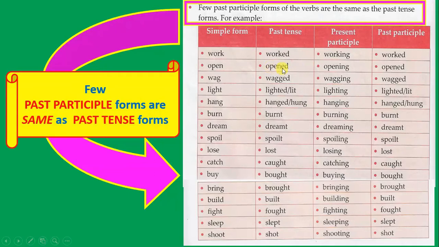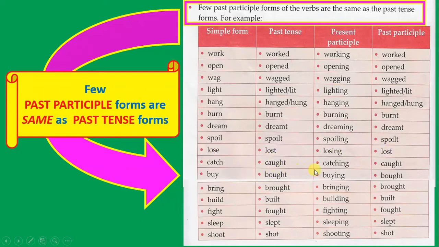Open, opened, past participle also is opened. Wag, wagged, wagged is again past participle. Light, lighted or lit, past tense, same in the past participle, lighted or lit. Hang, hanged or hung, and past participle also is hanged or hung. Burn, burnt, burnt. Dream, dreamt, dreamt. Spoil, spoilt, spoilt. Lose, lost, lost.